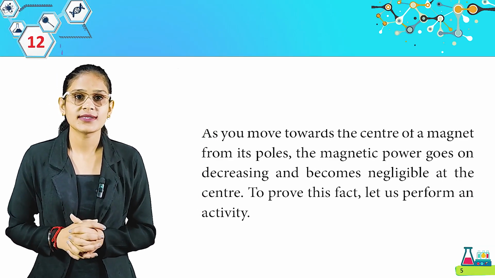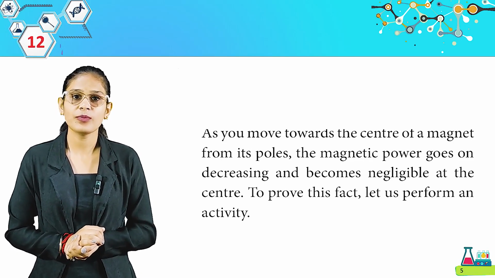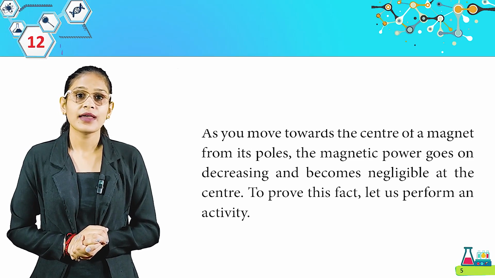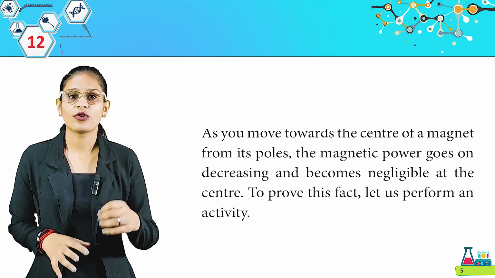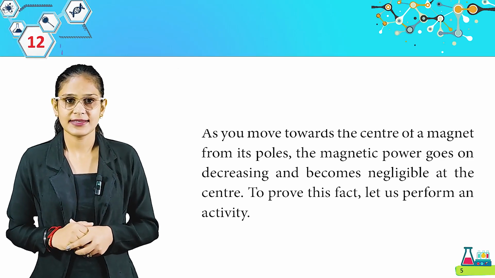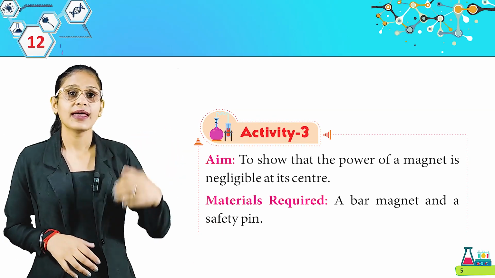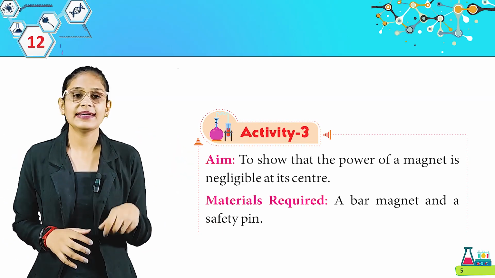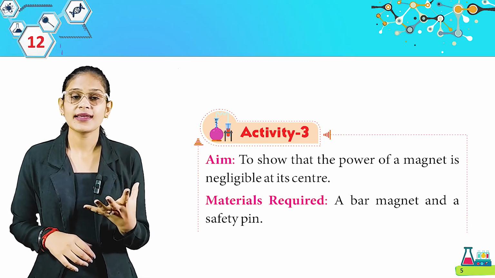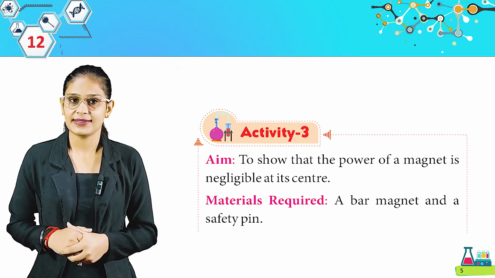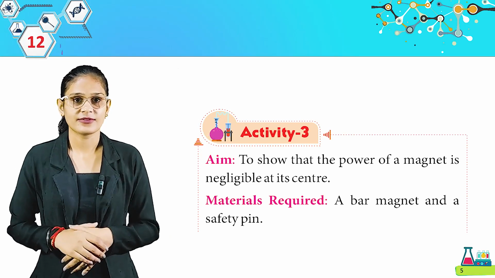As you move towards the center of the magnet from its poles, the magnetic power goes on decreasing and becomes negligible at the center. To prove this fact, let us perform an activity. So students, the magnetic power of a magnet is negligible at the center. Let's learn it through an activity. Look here. Activity 3. Aim: to show the power of a magnet is negligible at its center. Materials required: a bar magnet and a safety pin.